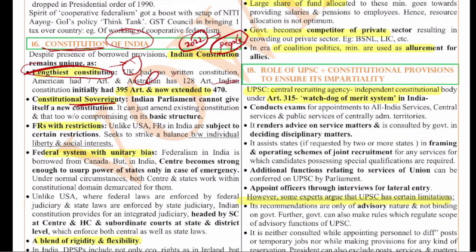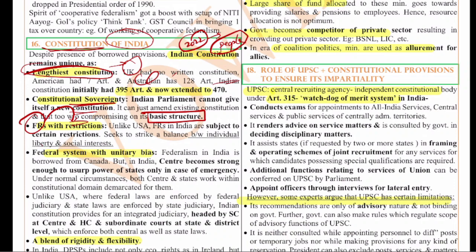The Indian Parliament cannot give itself a new constitution, so the Supreme Court has placed various limitations like the basic structure. We have the fundamental rights for the people of India. These fundamental rights are restrictions on the government. Even the fundamental rights are not absolute, they have certain restrictions, unlike the USA where they are absolute. In India they are subject to certain restrictions.